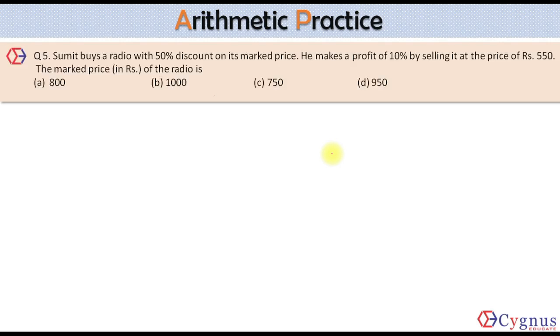Buys a radio with 50% discount on its market price. 50% discount means half of the price. He makes a profit of 10% by selling it at a price of 550. Selling price is 550 and the profit percent is 10%. So directly I can say that cost price should be equal to 500, because 10% of 550 was the profit. Now he purchased the radio at 500 rupees and he got a discount of 50%. That means he purchased the radio at half of the mark price. So in that case, mark price must be equal to 1000. So my answer becomes the second option.